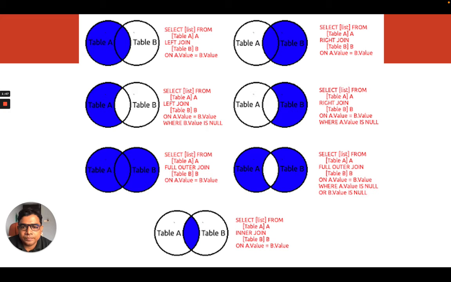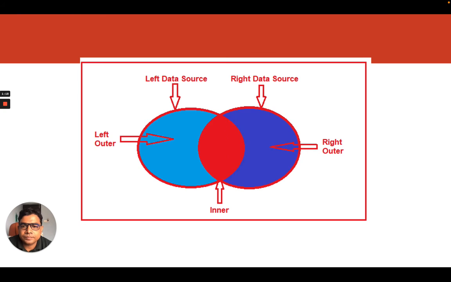Similarly for left join, we can have select list of columns from table A left join table B. You can pause the video here and see all the commands that I have shown on the UI. Okay. For inner join, we can have select list of columns from table A, inner join table B, where A dot value equal to B dot value. So here value will be replaced by the column names that you want to have.